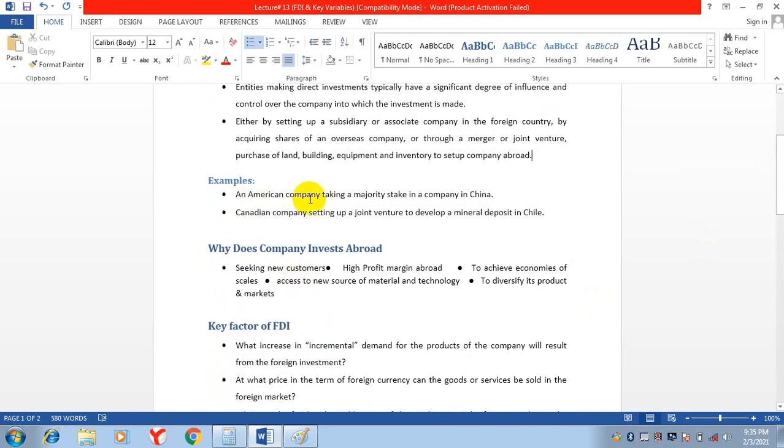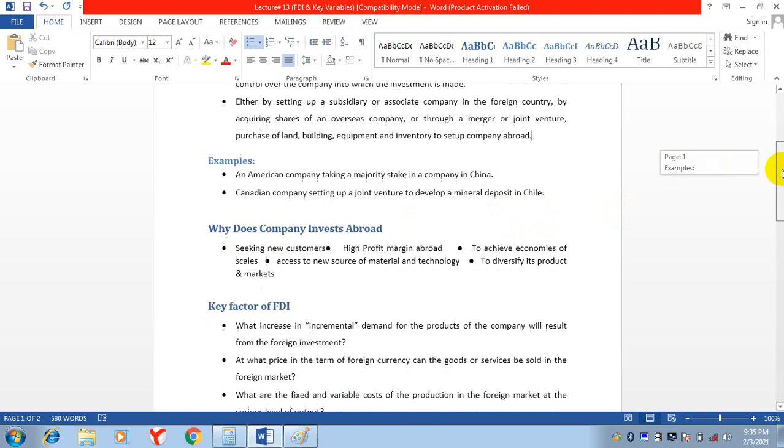Here are some examples. An American company taking a majority stake in a company in China. Any American company purchasing majority stakes in China will be an example of FDI. A Canadian company sets up a joint venture to develop a mineral deposit in Chile. There is a Canadian company and they are making a joint venture with a Chilean company to develop a mineral deposit. So these are examples of foreign direct investment.